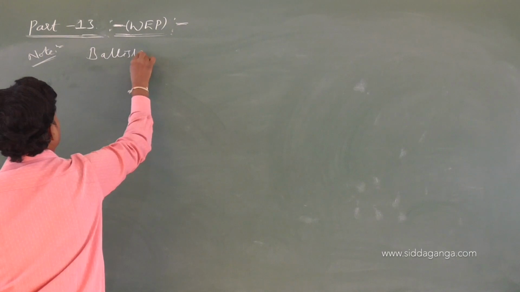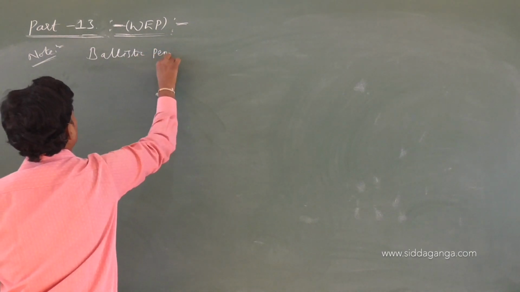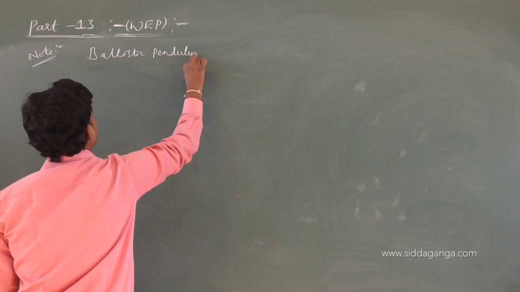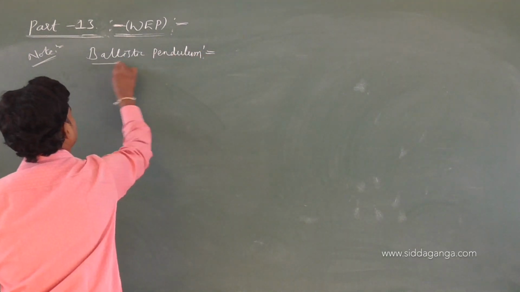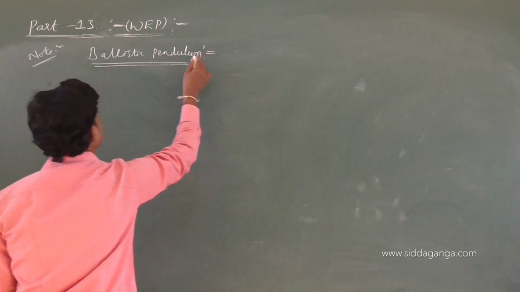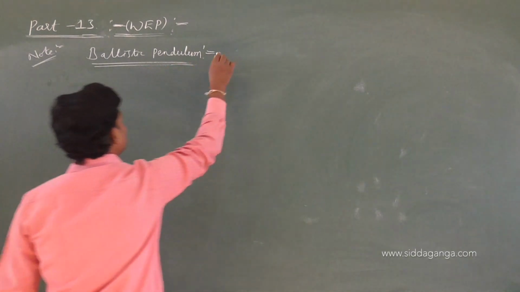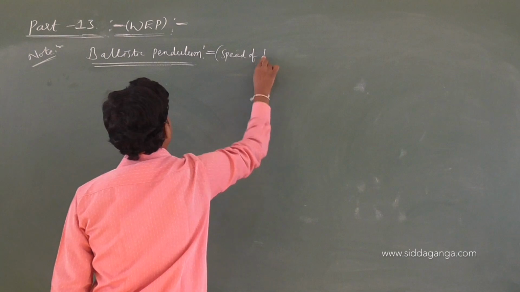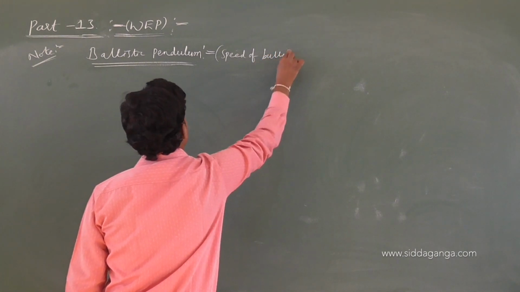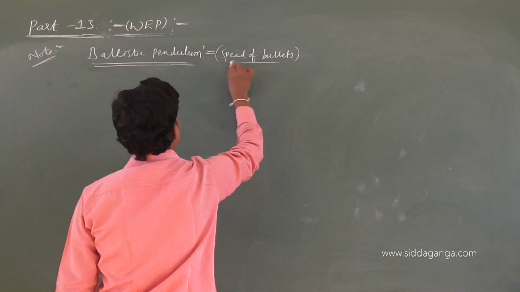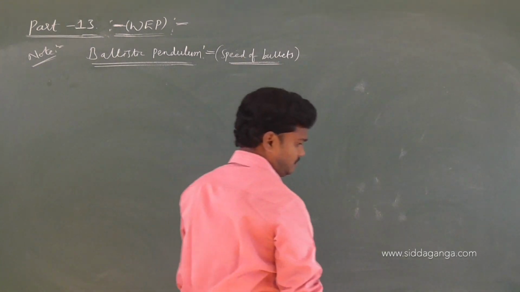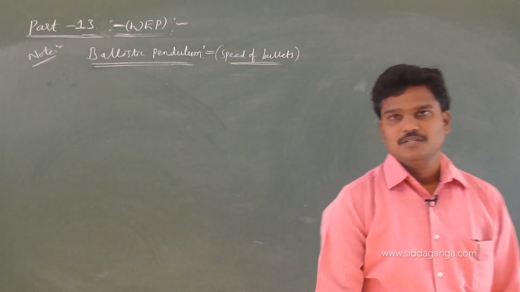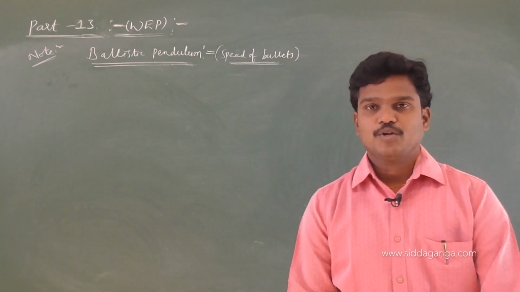Ballistic pendulum. Generally you can write speed of bullet, that is a better thing actually. Speed of bullet in case of collision concepts. So anyhow, I have written the name ballistic pendulum.